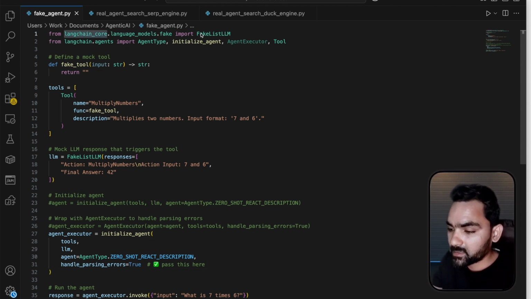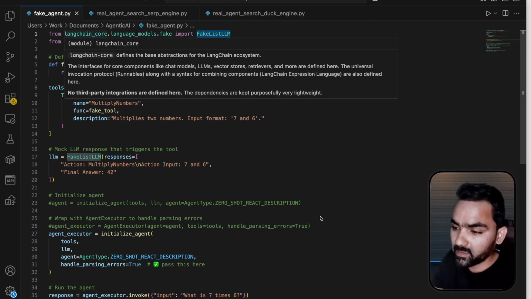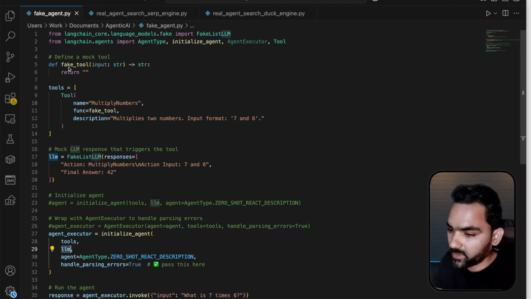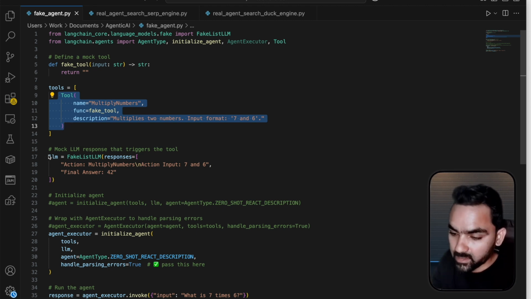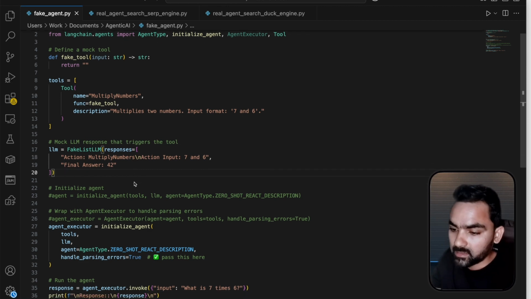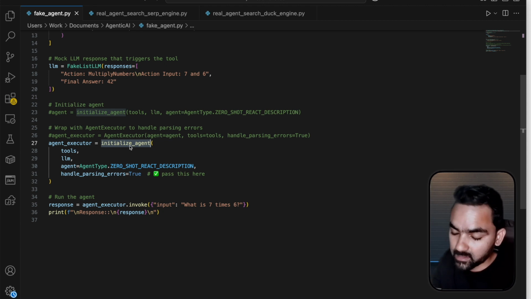The fake list LLM is part of LangChain core. It has a fake implementation of an actual LLM. The agent accepts the LLM object reference here. Because we need tools, I create a fake tool here and give some random explanation for it. Now we initialize this fake list LLM with a hard-coded value. Whatever input we give, the final answer will always be 42. This is how the agent is initialized, and this is part of LangChain community.